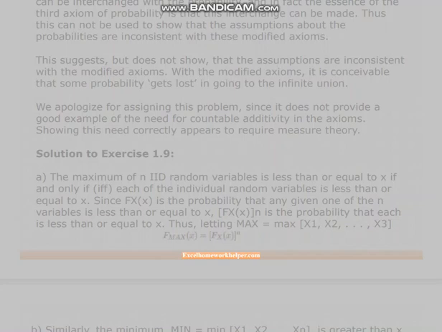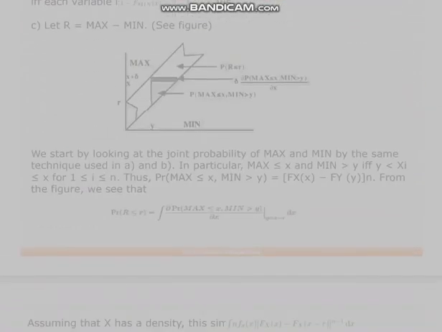B. Similarly, the minimum, MIN equals min(X1, X2, ..., Xn), is greater than x if each variable is greater than x. Thus, C. Let R equal MAX minus MIN, see figure.